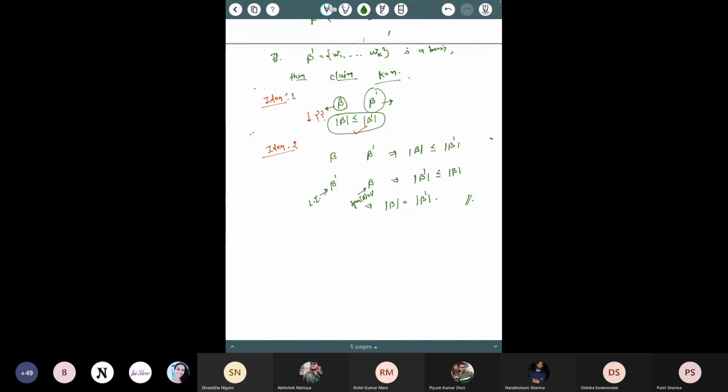Now we know that if a vector space has a finite basis, that means a basis that contains only finitely many vectors, then every basis has exactly the same number of elements. So this number is fixed for a vector space that has a finite basis. We can give this number a name, and it is called the dimension. What I'm defining next is the finite dimensional vector space, or the dimension of the vector space. So let us do it here.